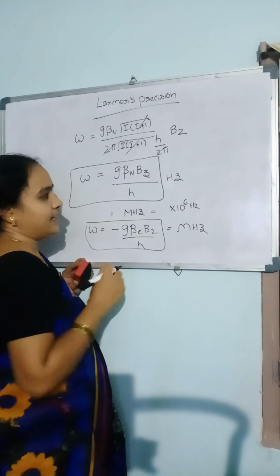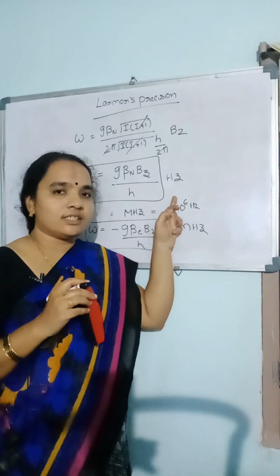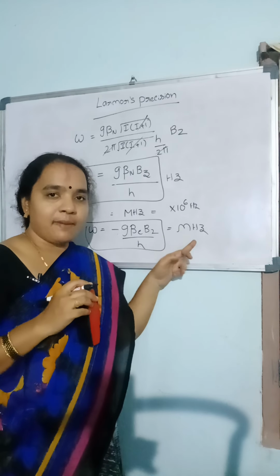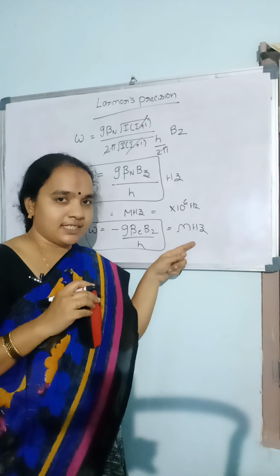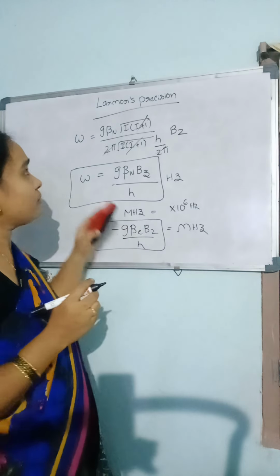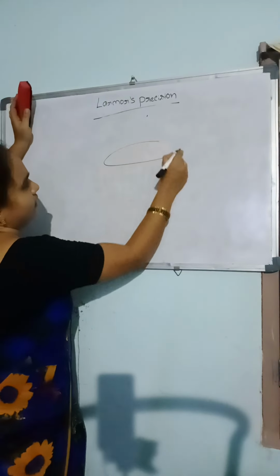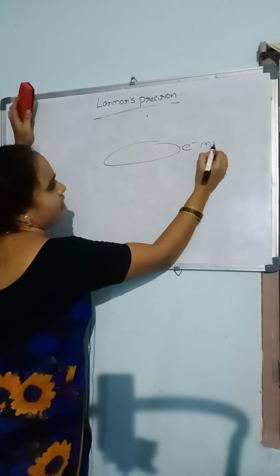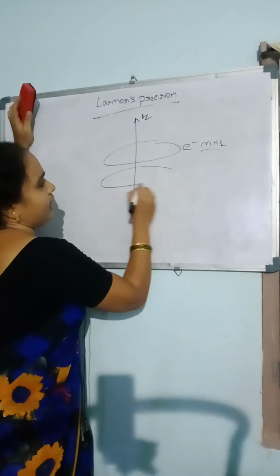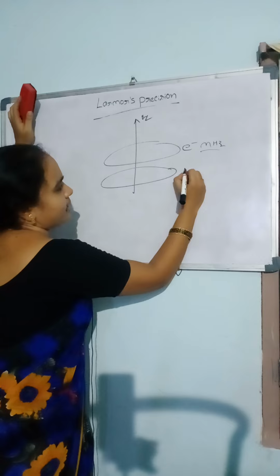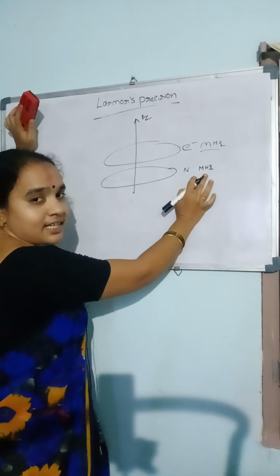That means in the presence of an external magnetic field, both the electrons and the nuclear spinning particles precess with frequencies in the radio wave region, in megahertz. The electron revolves around the external magnetic field with some megahertz frequency, and similarly nuclear spinning particles also revolve around the external magnetic field with some megahertz angular frequency.